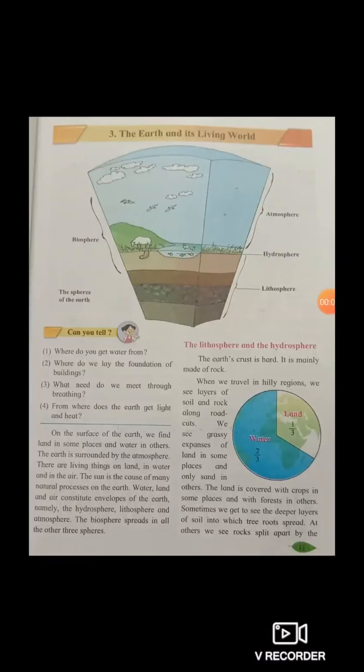Hello students, today we are going to start science third lesson, that is the earth and its living world. So we'll begin with few questions given in Can You Tell? The first question, where do we get water from? So we get water from water resources like rivers, lakes, dams, reservoirs, etc.